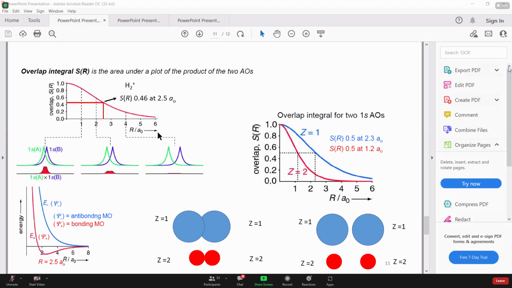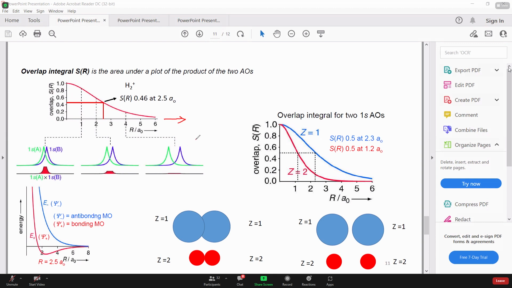so let's move our discussion to the extent of overlap, that is two orbitals. This is the overlap integral plot. Again, on x-axis we have the internuclear distance, and that's basically showing on y-axis how much overlap is happening.